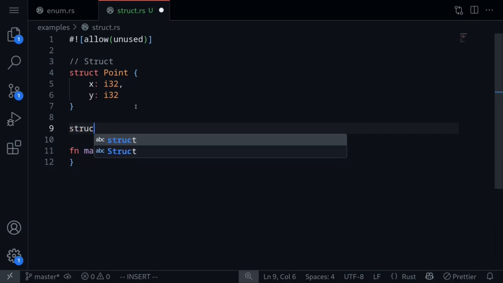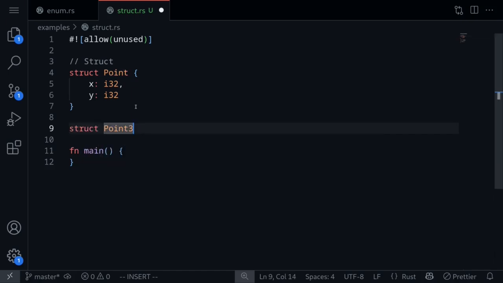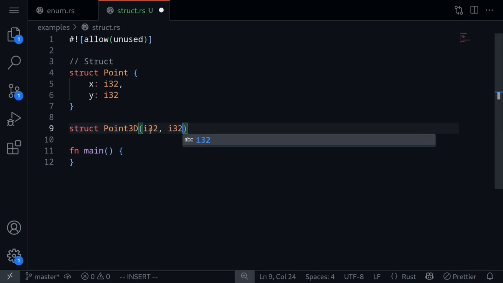So for example, let's say we want to represent a point in 3D space. Now instead of using the curly braces, we can use a tuple and then specify the data type that we want to store. For 3D, we need to store 3 coordinates: the x coordinate, the y coordinate, and the z coordinate, all as i32.